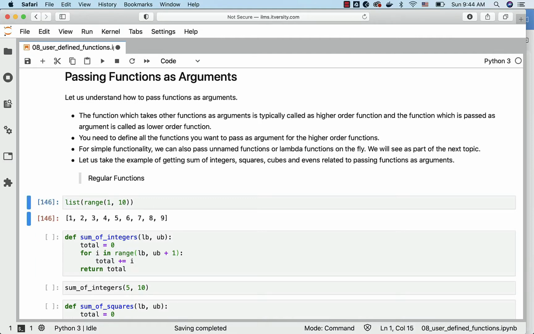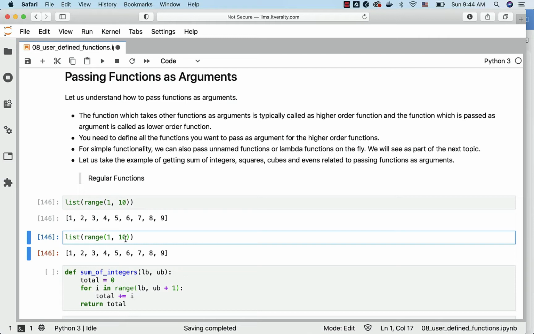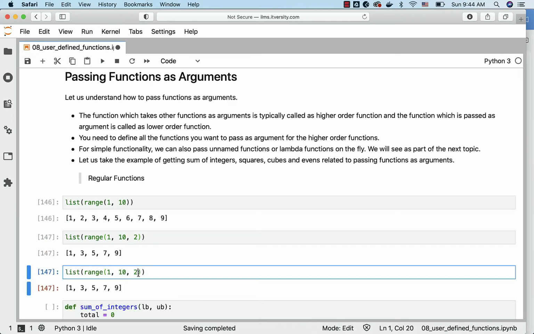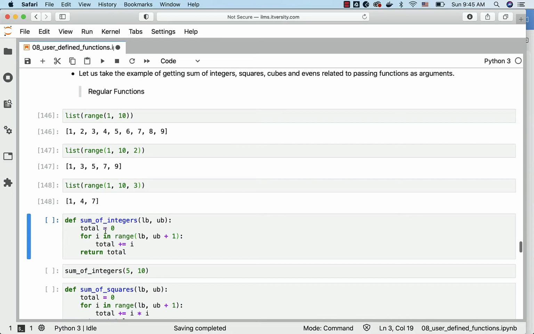You can also add a third argument, which is nothing but step. In this case, it will increment by 2 every time. So instead of 1, 2, 3, 4, 5, 6, 7, 8, 9, it will return 1, 3, 5, 7, and 9 by incrementing by 2 every time. You can also try with 3 and you should be able to see the details. 1, 4, and 7 are the only numbers between 1 and 10 which we get when we increment by 3, or when the step is 3.